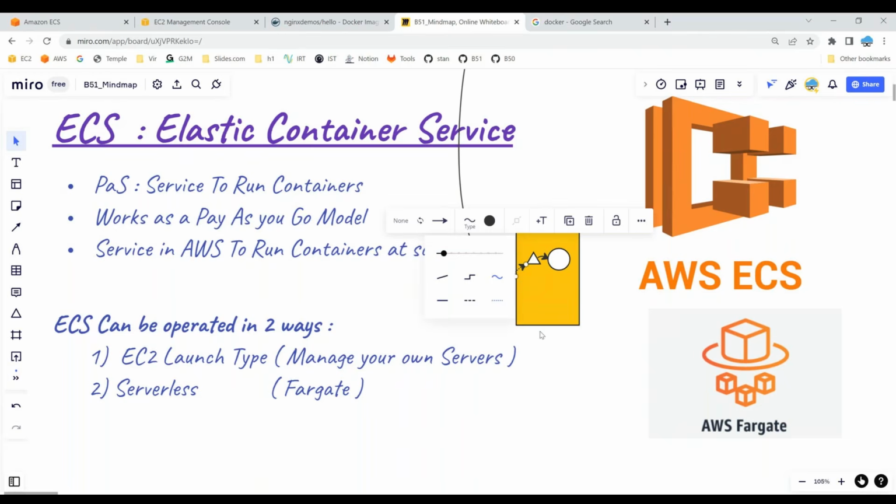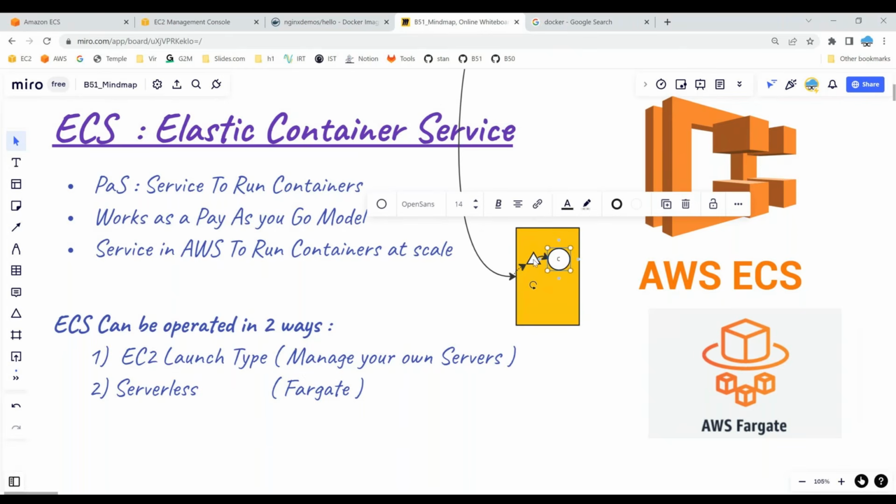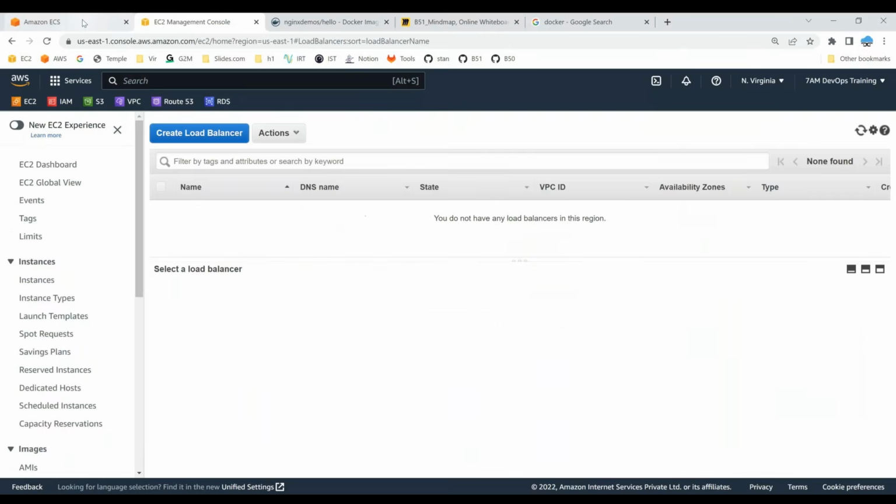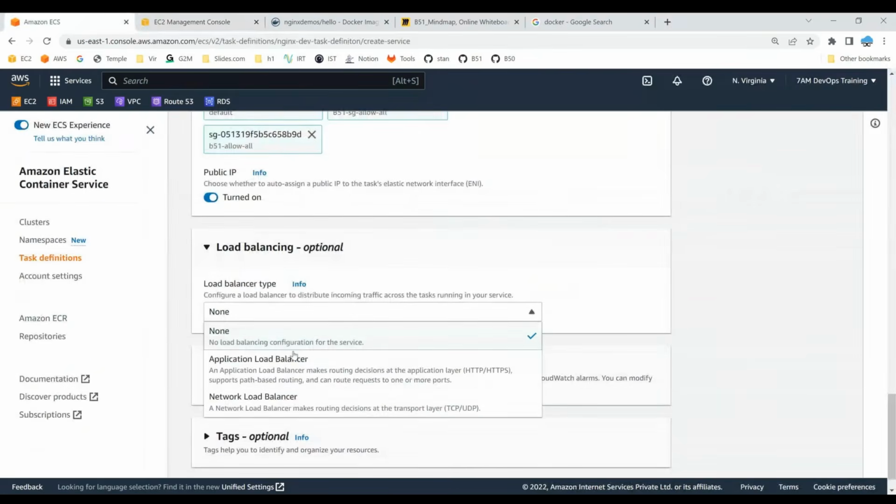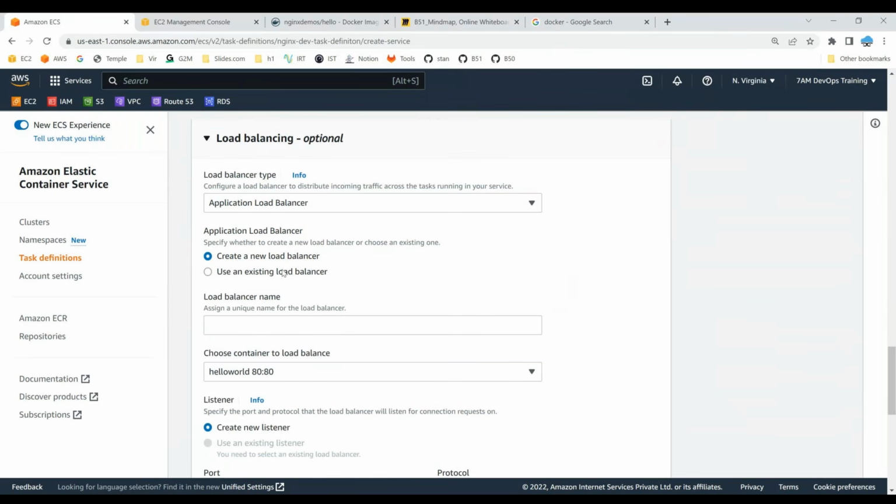Okay, let's see. This is your Nginx container. This is your load balancer. Okay, let's go and see. Here Amazon takes care of the complete responsibility. For load balancer type, as per your business, you can either choose application load balancer or network load balancer. You can either add an application load balancer which is already there, or you can create a new load balancer. In my case, I do not have any load balancer, so ALB hello world.